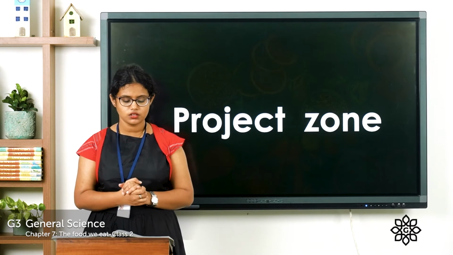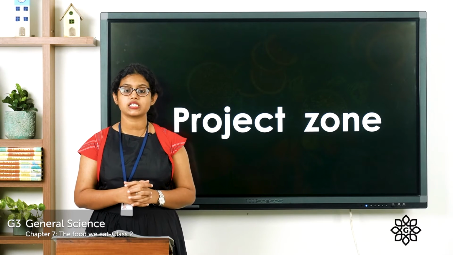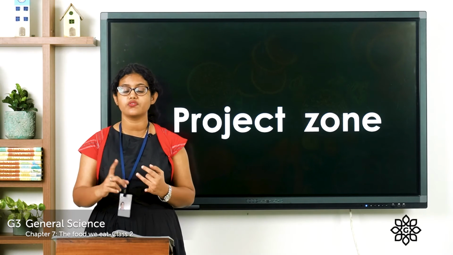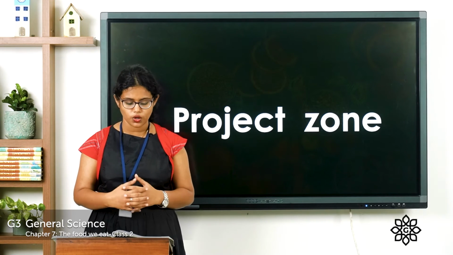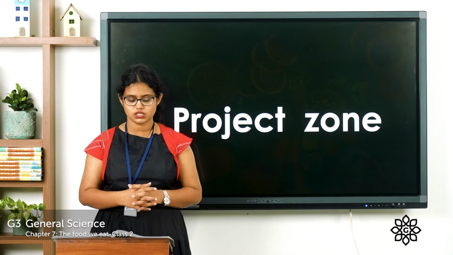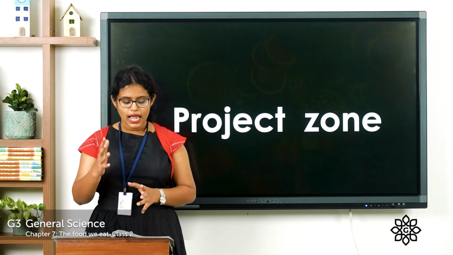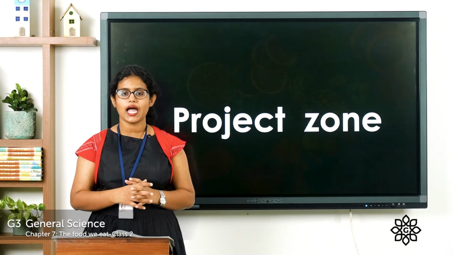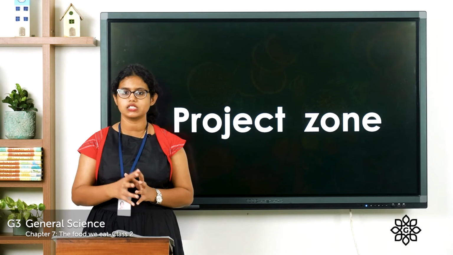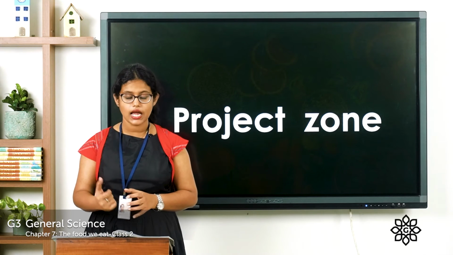Coming to the next one, it is about a great scientist. His name is Casimir Funk. And he was the first person to tell us about vitamins. This person found that there was a substance which is present in brown rice. You know what that substance is? That substance is called the vital amine.